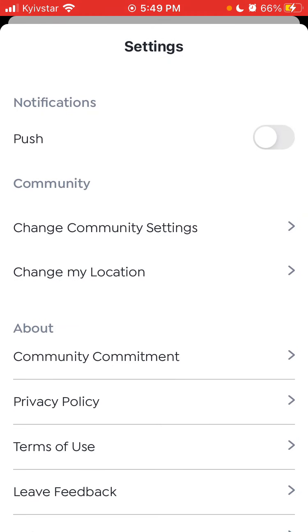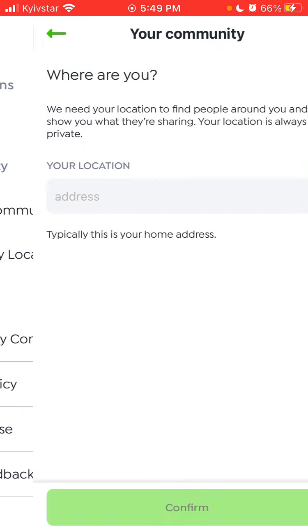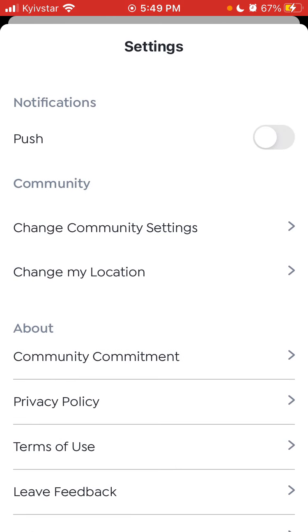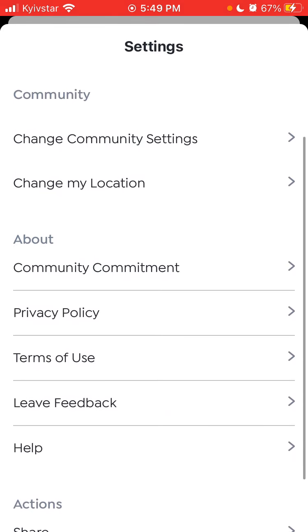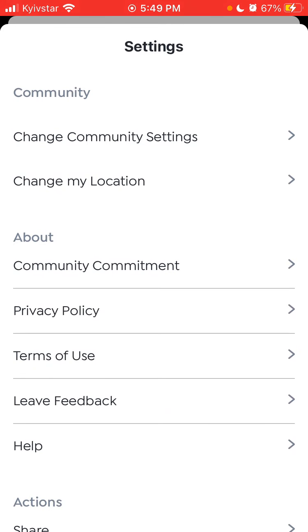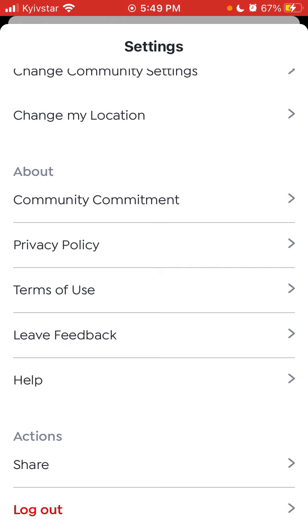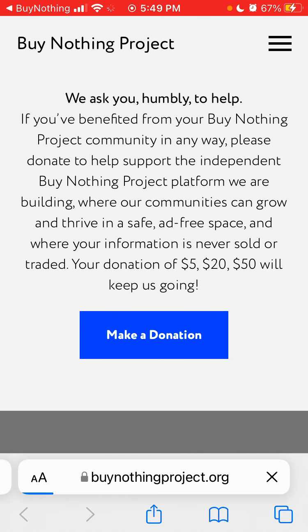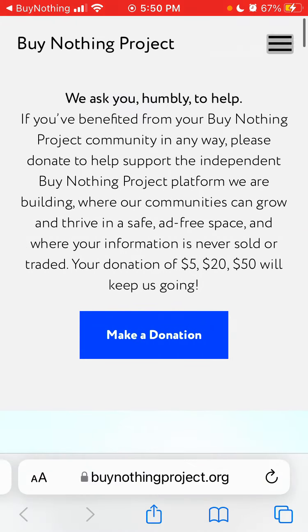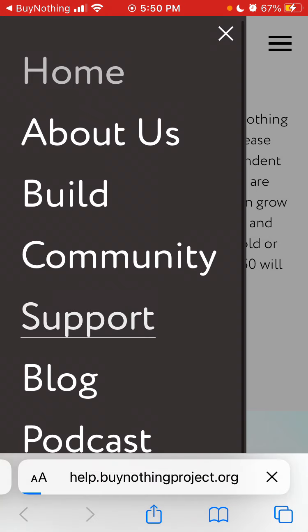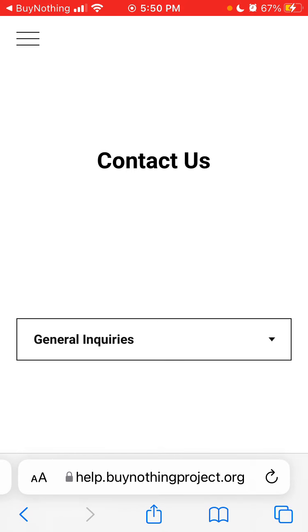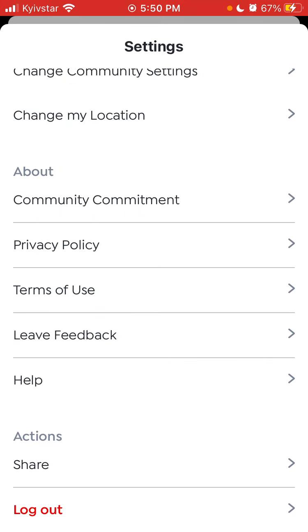And then there is your account, so you can just add photos, and then there are settings, there is community, there is your location, you can change your location, just enter your location and depending on that, change community settings, leave feedback. You can go to help, and from here you can just browse through the support articles, or you can delete your account or contact support from here. So something like that. So that's the idea.